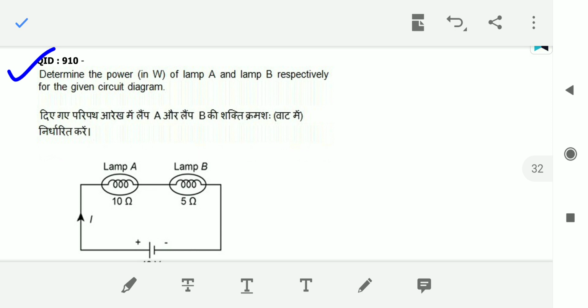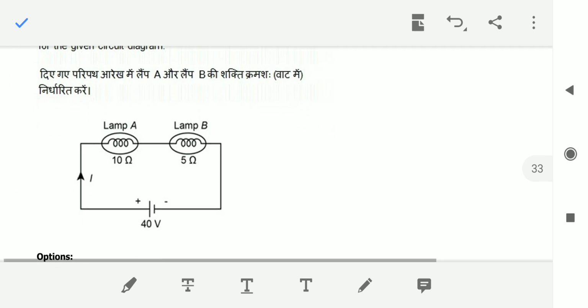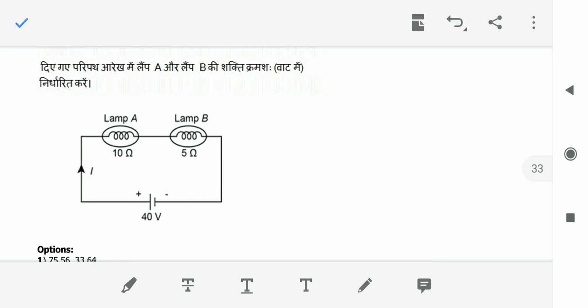Question number 10. Determine the power in watts of lamp A and lamp B respectively for the given circuit diagram. Lamp A has a 10 ohm resistance and lamp B has a 5 ohm resistance. These lamps are incandescent lamps, which are resistive in nature, so they will act like a resistor. So 10 ohms and 5 ohms are in series, and then what is the I value?